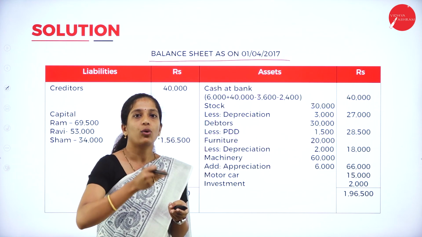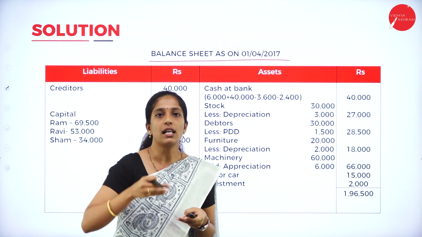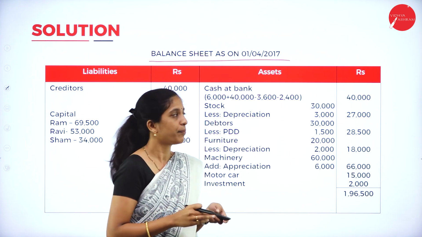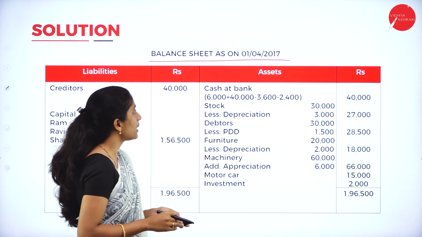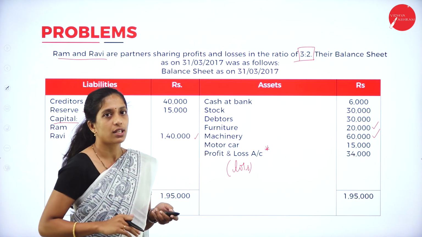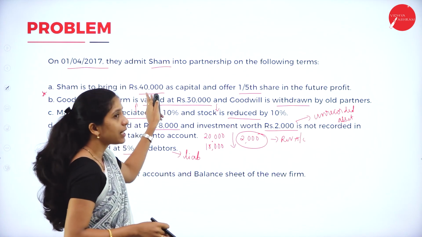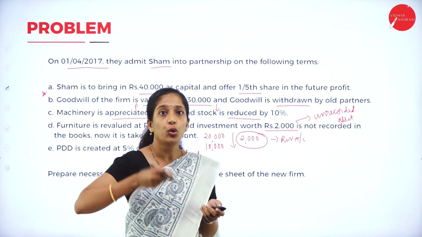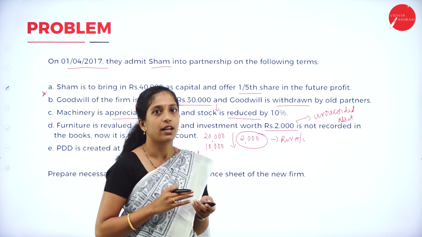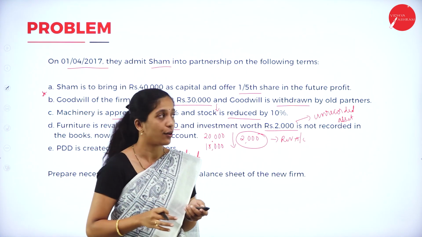So by referring to our old balance sheet, we shall record one by one. If there is any increase or decrease, we shall make the adjustment. Now go through the old balance sheet, which is the first item, cash at bank, 6,000. You take that 6,000 plus here the new partner has bought goodwill. How much? 40,000. Take that 40,000. We have to add that 40,000.